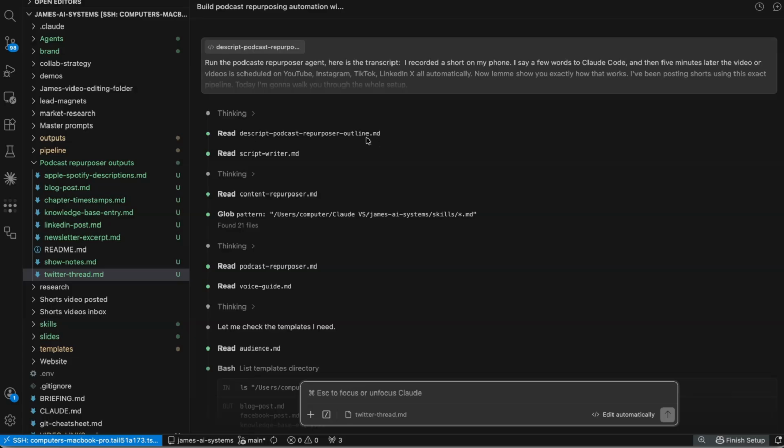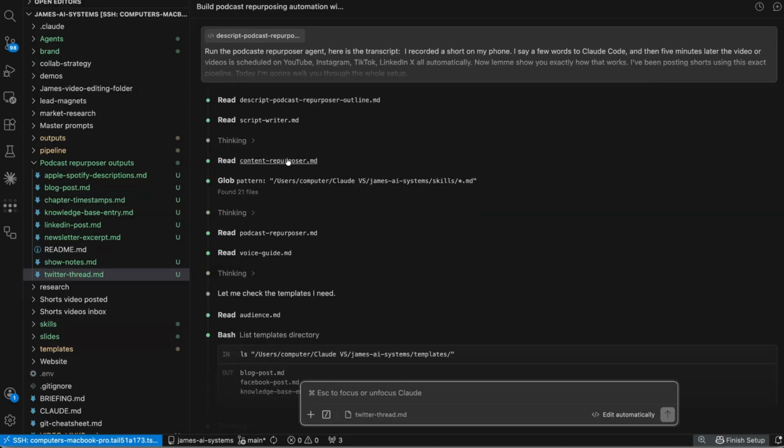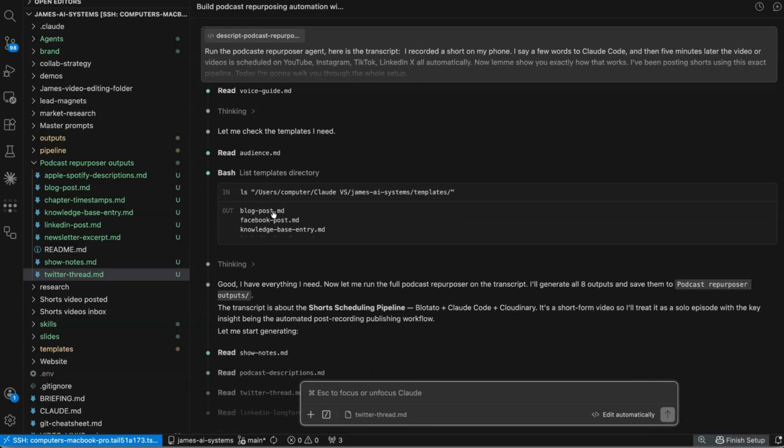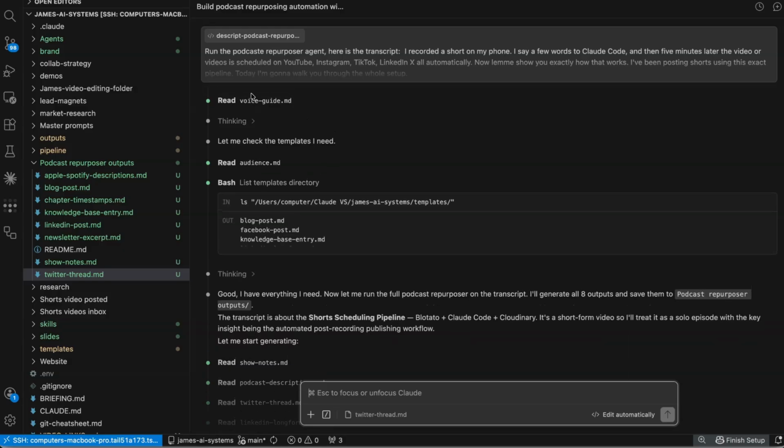It's read the MD file, read the script writer, content repurposer. So it's thought about what it's doing, looked at all of the reference MD, which just stands for Markdown. It's a plain text file. Things like the voice guide. This is all stuff that you can customize for your own brand, for your own business, for your own content.